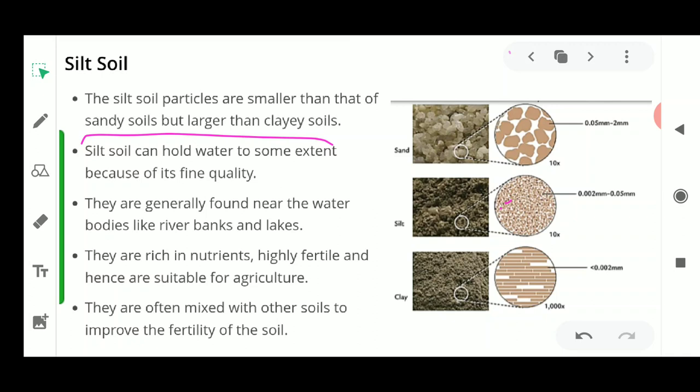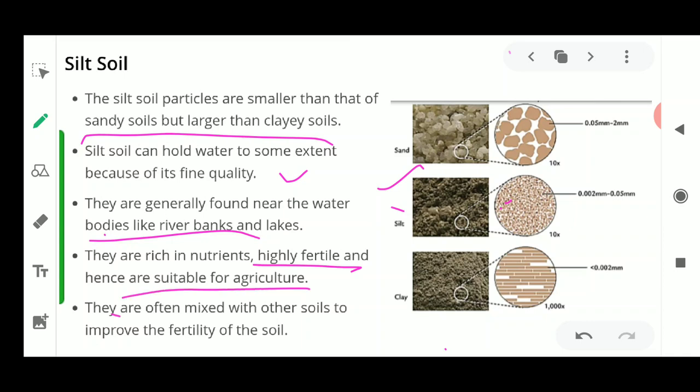So in this middle picture which is drawn here, you can see this particle is bigger than those of the clay soil but smaller than those of the sandy soil. So this silt is also present. Now if silt is added, it adds quality to the soil. Silty soil can hold water to some extent because it is of fine quality, but it is not very commonly seen, because the silt particles are already mixed in the clay, sandy and loamy soil. It is not found everywhere, but it is generally found at river banks and lakes. These are rich in nutrients, have a high fertility rate, and are suitable for agriculture.